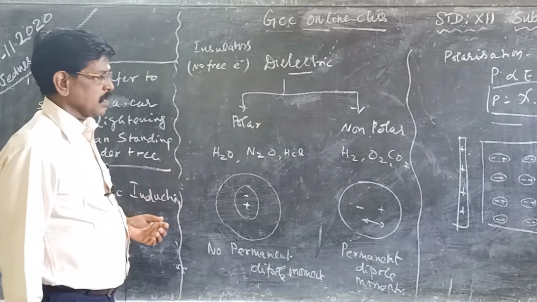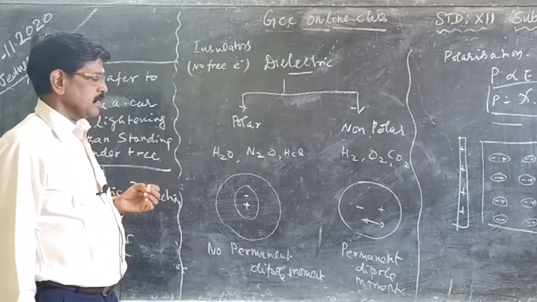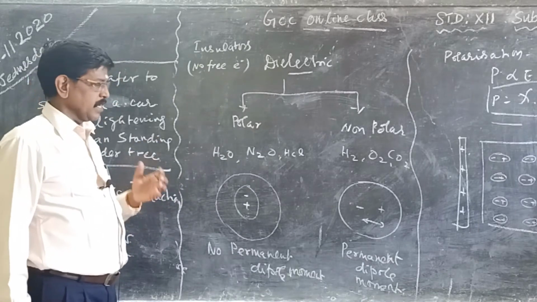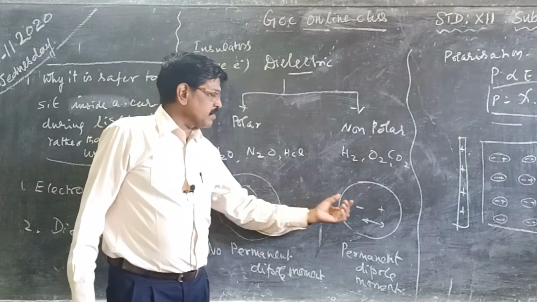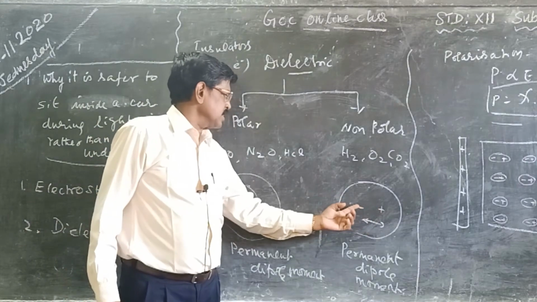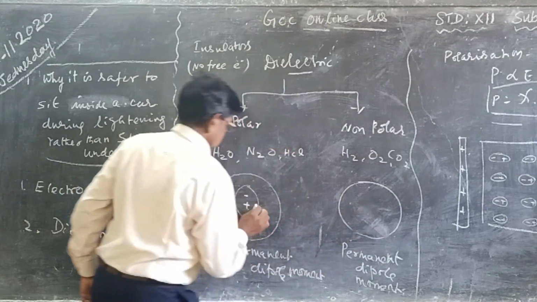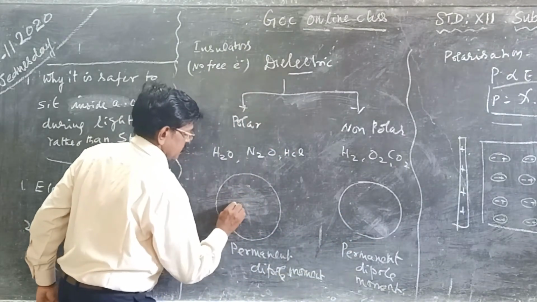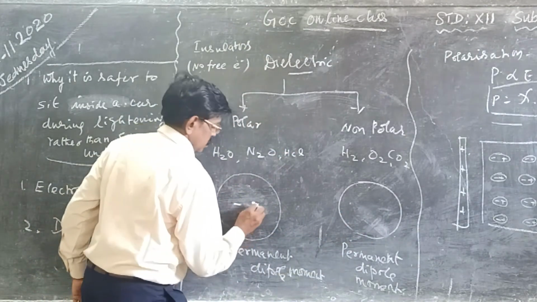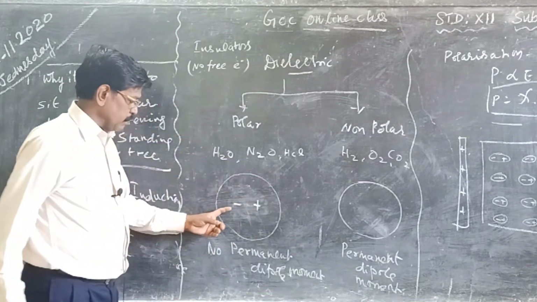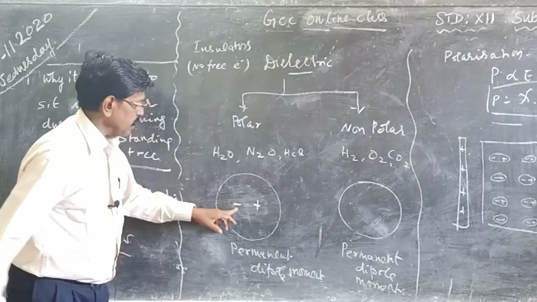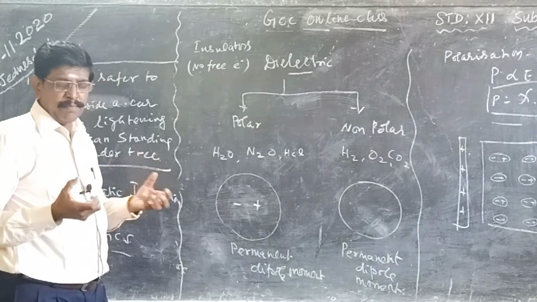In a polar molecule, say if you take some dielectric molecules, the center of gravity of the positive charges and the center of gravity of the negative charges, here minus, plus, get separated.